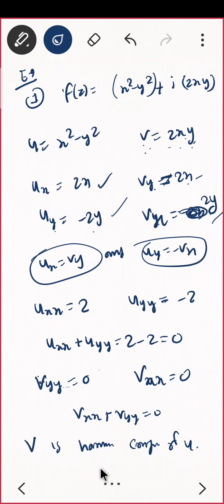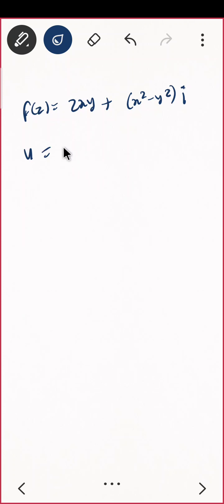Now my question was whether V is harmonic conjugate of U. Can I say that U is harmonic conjugate of V? That means if I replace the real with imaginary and imaginary with real. Let us check this. अगर इसको 2xy बोला and इसको x square minus y square बोला. So can you check whether they satisfy CR equation and whether they are harmonic? Can you quickly do that? ux क्या आएगा 2y and vy क्या आएगा